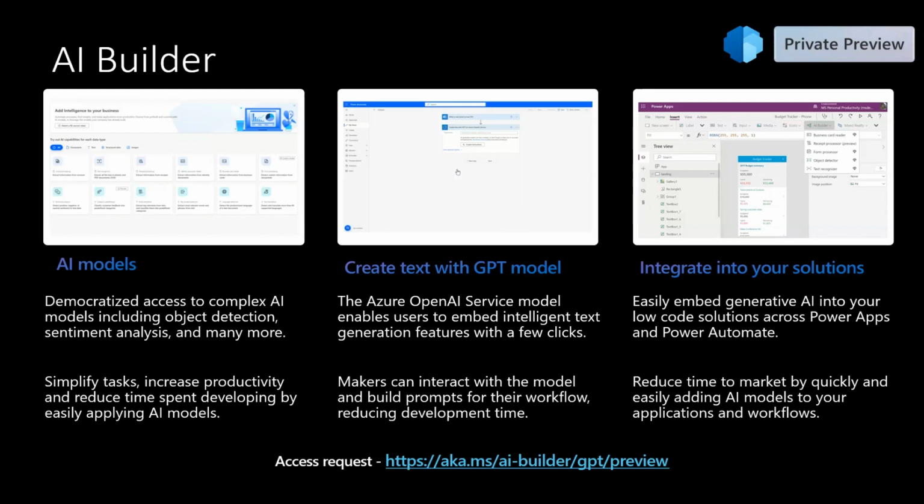Having this model in the platform makes it easy for citizen developers to infuse AI without code. They don't have to worry about creating an Azure OpenAI service in Azure portal or connecting to OpenAI via API. This is available out of the box for users to use and reduce time to market.